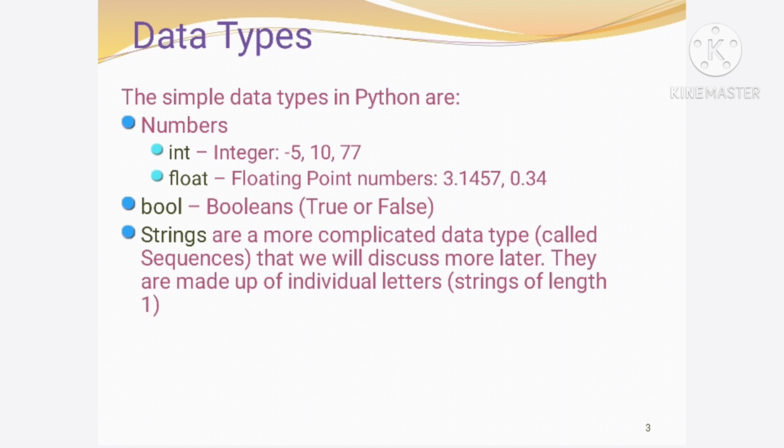The number data types are int and float. Int contains integer numbers, whereas float contains fractional numbers like 3.14, 0.34 etc. Bool is the data type which contains true or false values, boolean values. String is another data type. String contains string type of data, that is a sequence of characters. Integers are the whole numbers, floats are the fractional numbers, bools are the true and false values, whereas strings contain only string type of data, that is a sequence of character data.